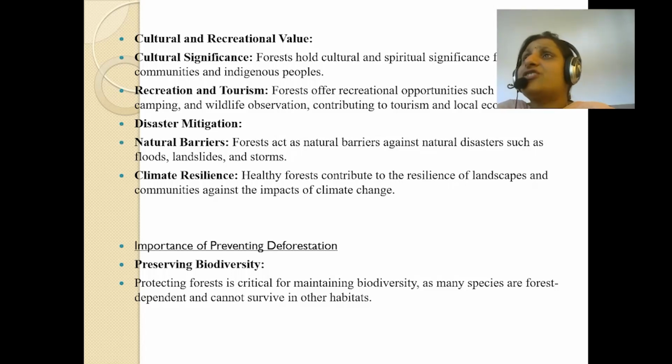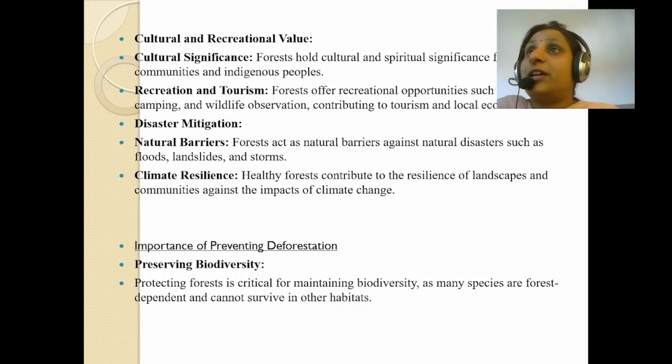Forests offer various recreational opportunities such as camping and wildlife observation, contributing to tourism and local economies. See, as I've told you, you think the benefit is only for them, but that benefit is also given to you by the forest. Only if there are forests do you get this benefit, and it can be a proper measure of economic value for the government and private individuals. So you can do hiking, camping, wildlife observation, and you can contribute to tourism and local economies.